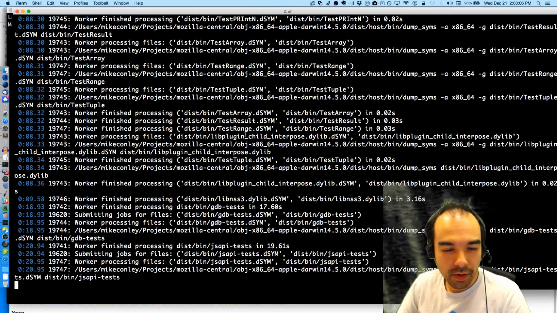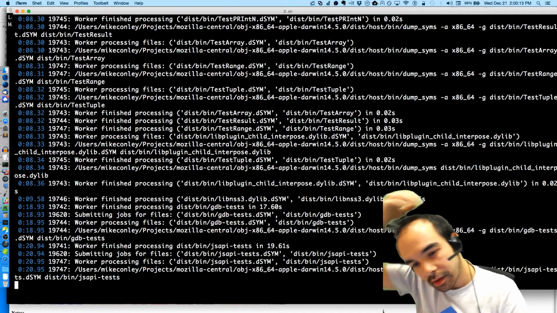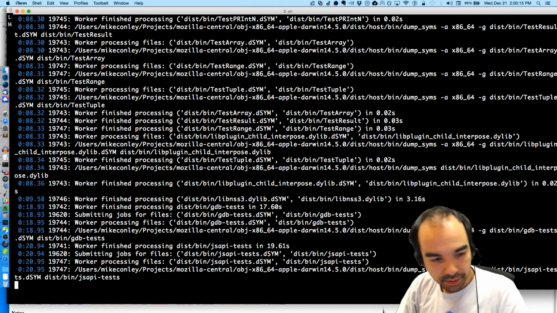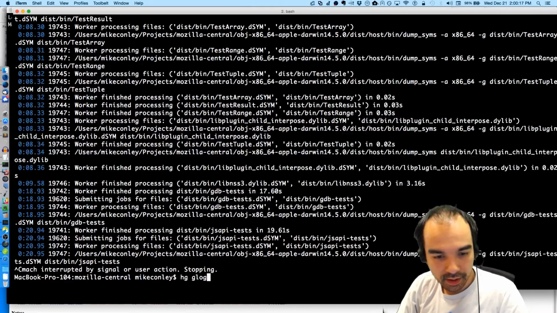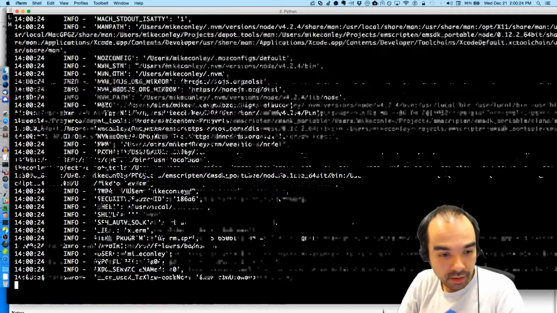Actually, I don't know if I need the symbols. I just need the markers. Maybe I can survive without them. Let's skip for now. And let's try just tab paint, SPS profile.